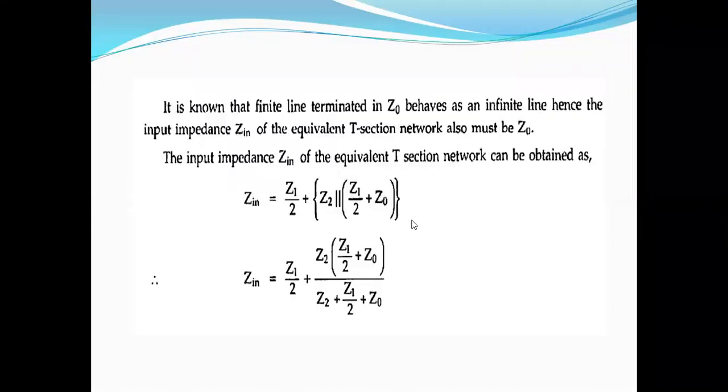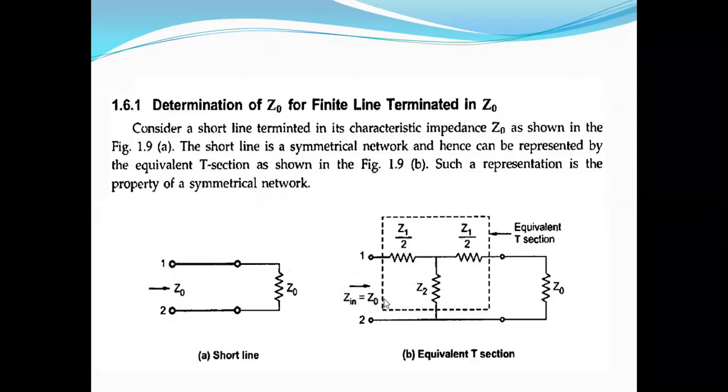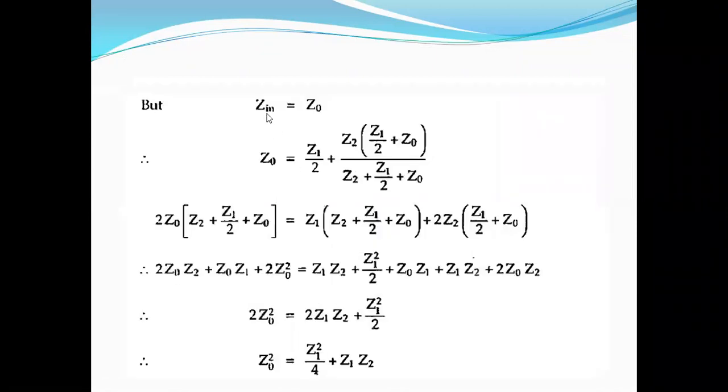Next, you see here, this Zn input impedance is equal to the characteristic impedance Z0. So you substitute Zn equal to Z0 here, and then you simplify this one. You take the LCM here, and write the denominator 2 into Z2 plus Z1 by 2 plus Z0 from the denominator to the numerator.